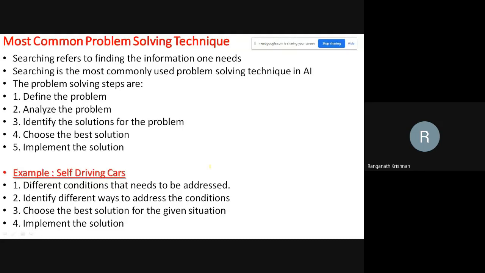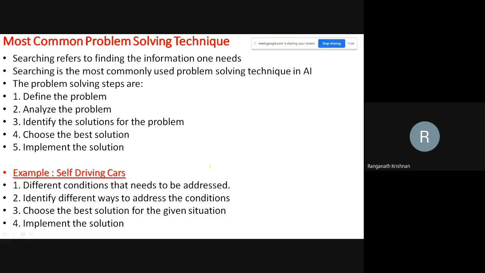You just rip those apart, take a closer look with binoculars, and you will know, wow, this is a normal basic day-to-day thing that I solve every day. That's it. So the same thing is being used here: define the problem, analyze it, identify. As an example, for your self-driving cars, I need to address different conditions.